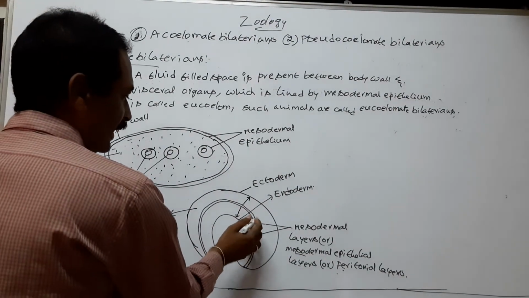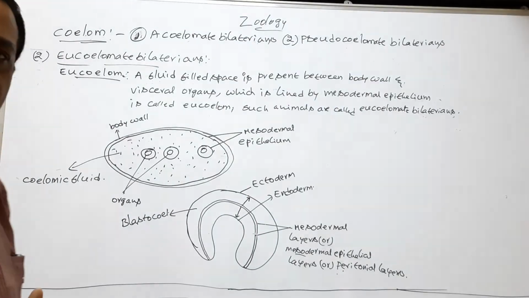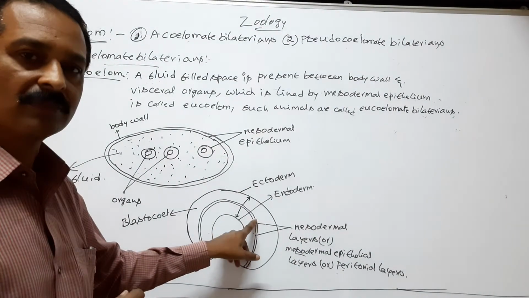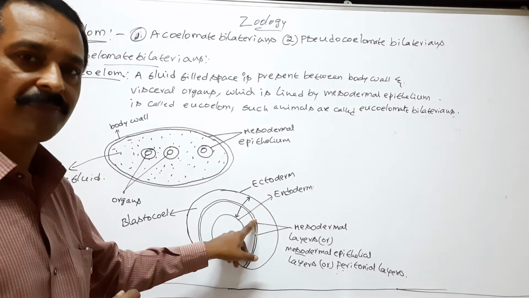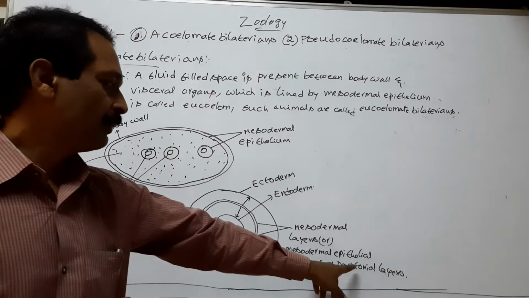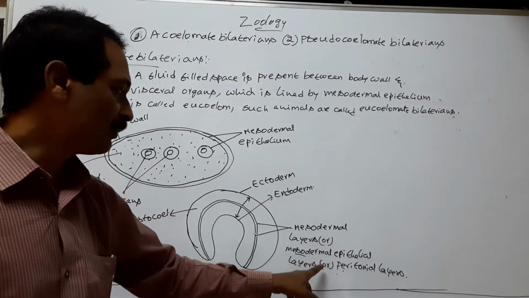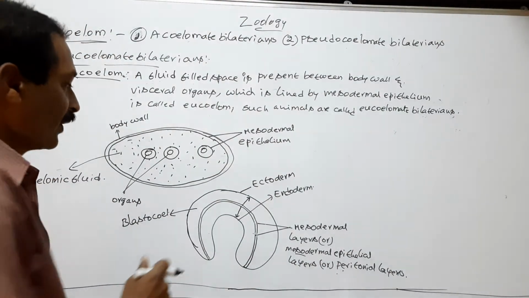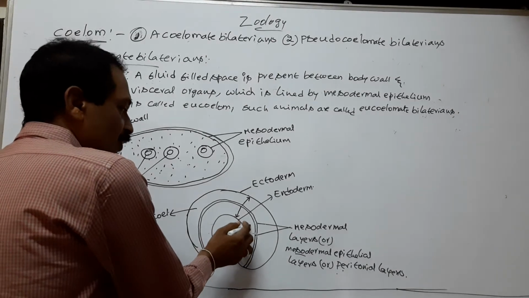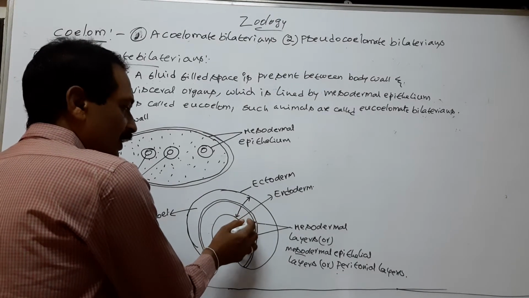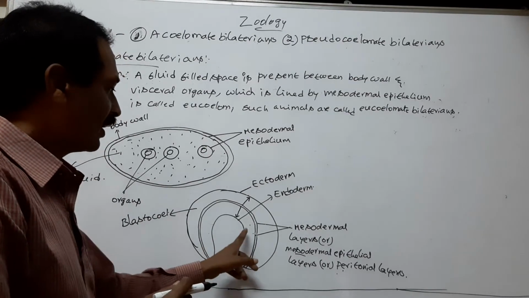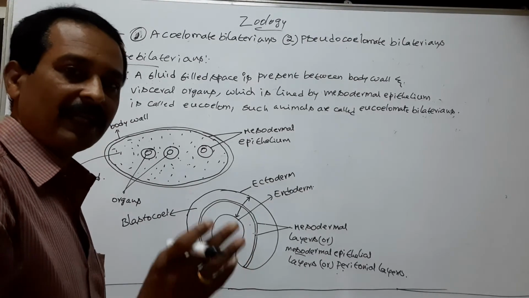So eucoelom develops from mesoderm. When the eucoelom develops, the blastocele is reduced.